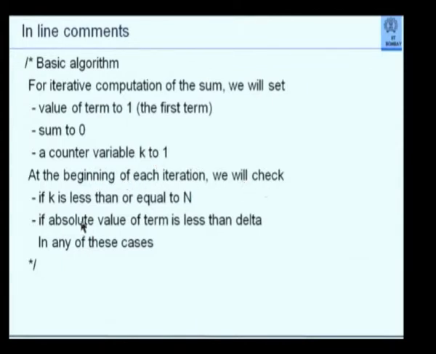And at the beginning of each iteration, we will check if k is less than or equal to n, or if the absolute value of term is less than delta. In any of these cases, I will have to do what? Terminate. I forgot to write the word terminate here. In any of these cases, I should get out of the loop and of course print the final sum and so on. Now these comments would be helpful for you only.